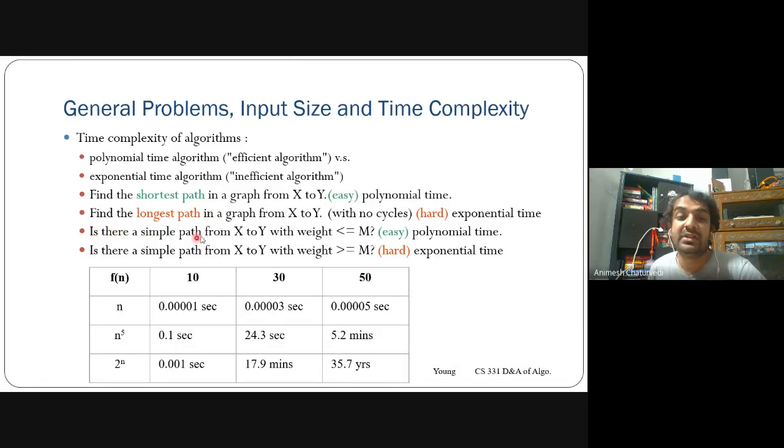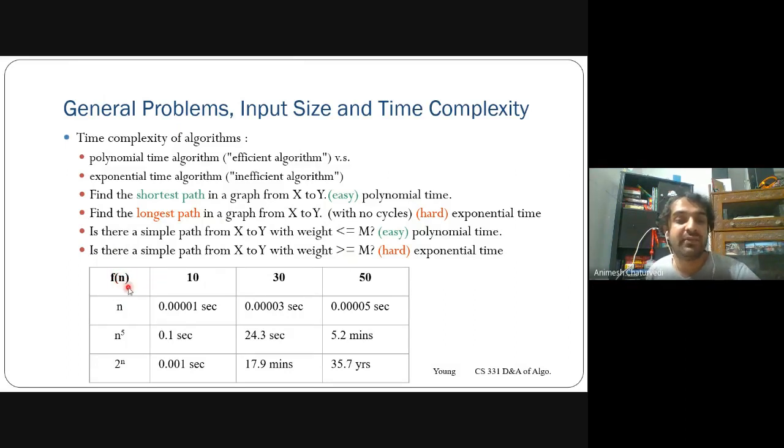Then, is there a simple path from x to y with length less than or equal to m? It is an easy problem, meaning it could be solved in polynomial time. Is there a simple path from x to y with weight greater than or equal to m? It's a kind of hard problem, meaning it could be solved in exponential time. What is exponential and what is hard?